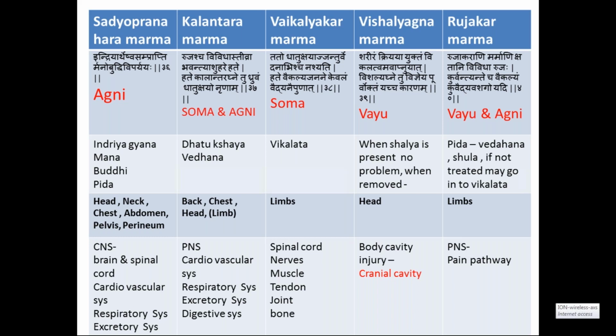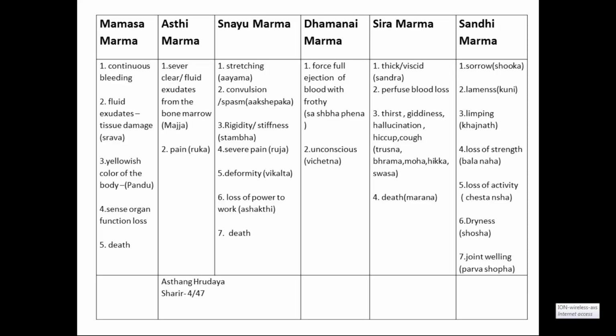Yes, sir. Just follow the slide. And all these references belong to Ashtanga Hridaya, not by Sushruta Acharya. Please note down whatever I am going to tell now. All these are basically told by Acharya Vagbhata. That is Ashtanga Hridaya, Sharirasthan, 4th chapter, 47 slokas. There you will get all the explanation of these marmas.